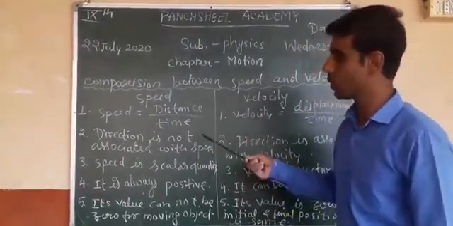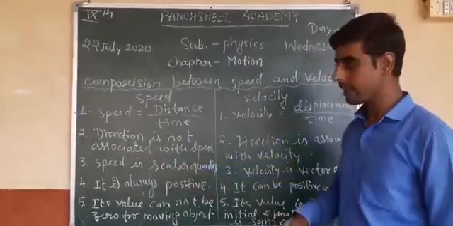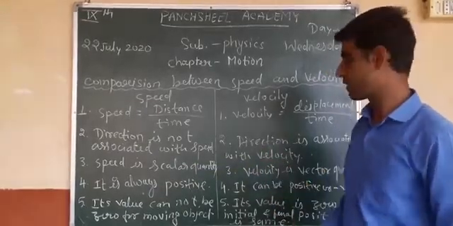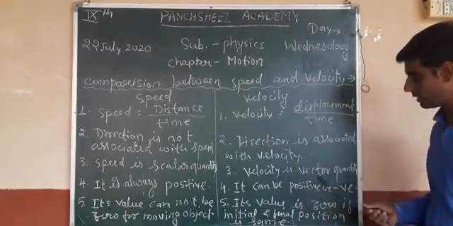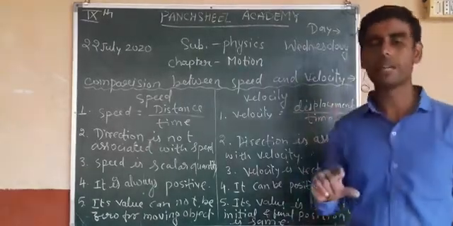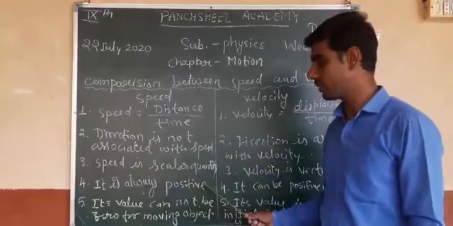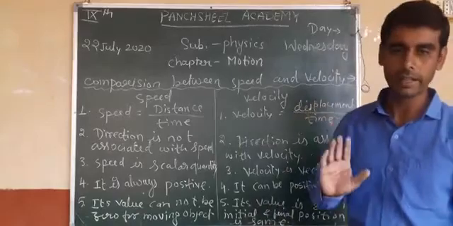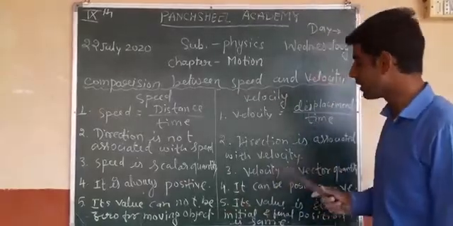If there is no direction, then the speed is a scalar quantity. Scalar quantities are those quantities having only magnitude, not direction. Velocity has direction, so it is a vector quantity. Why is it a vector quantity? Because it has magnitude as well as direction. Speed is always positive. Why is it always positive? Because distance is never negative. Distance is always positive, so speed is also positive.